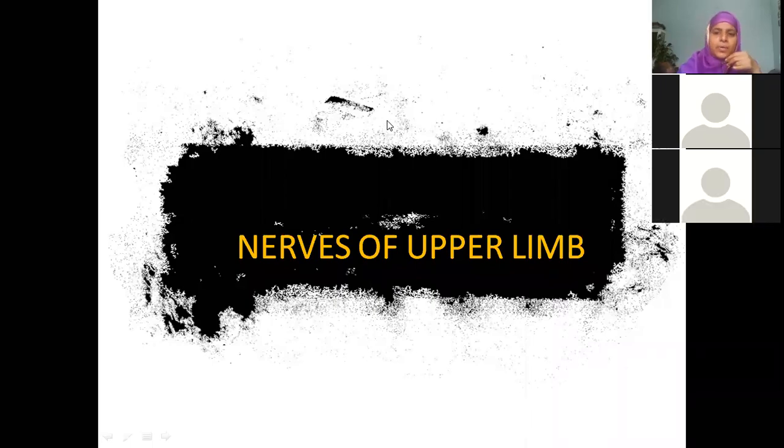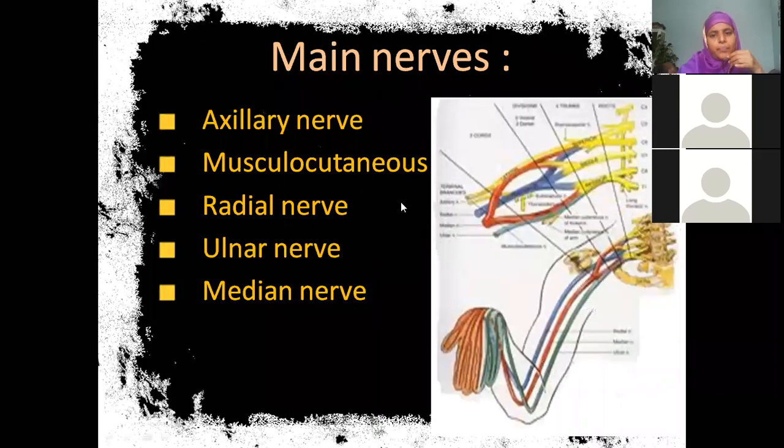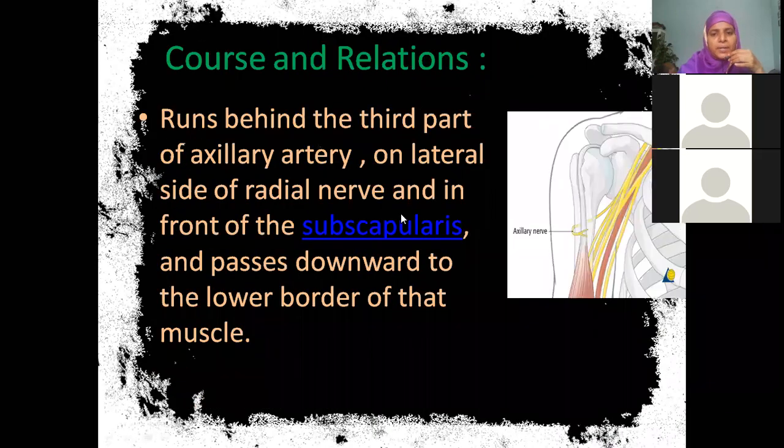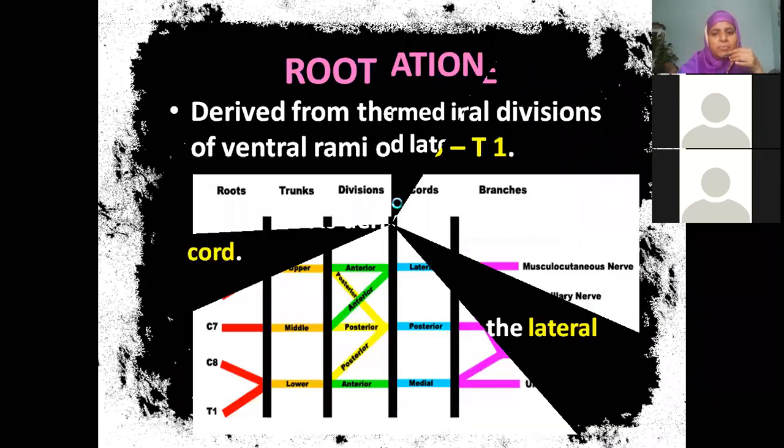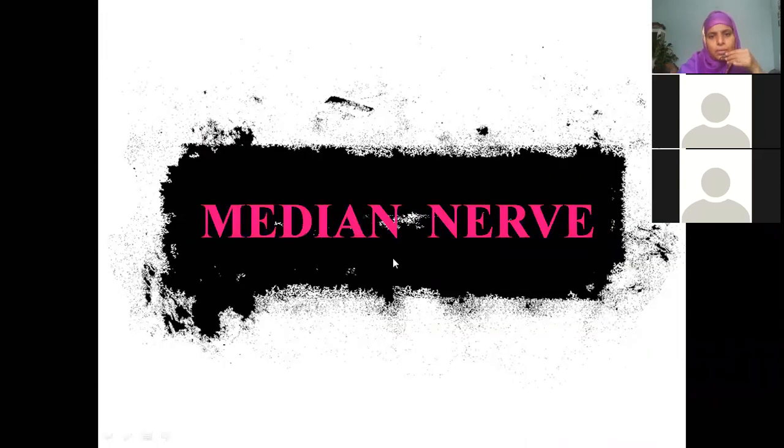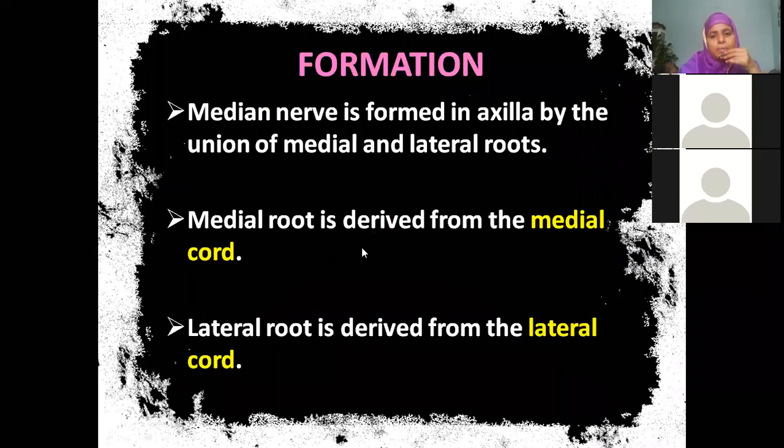I can see. Okay. So we started with median nerve yesterday, right? But we could not complete, right? So we will continue with median nerve. So how is the median nerve formed? Median nerve is formed from the medial root, like both the cords, the medial cord and lateral cord. Two cords are involved in the formation of median nerve.